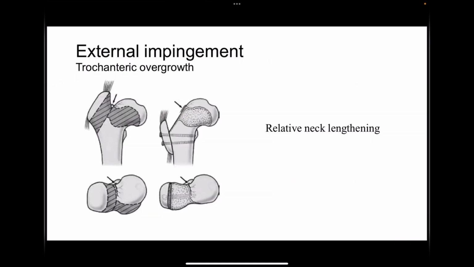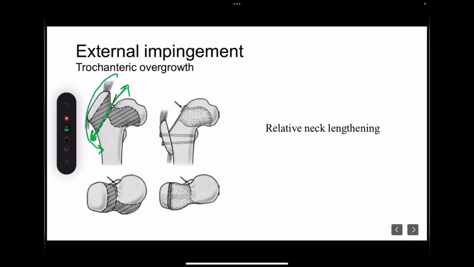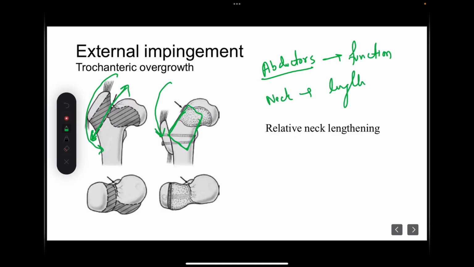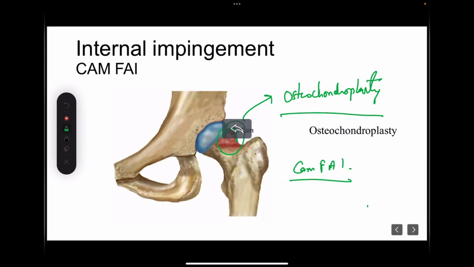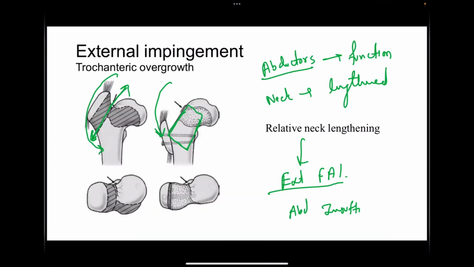The second one is external impingement. That was happening because of the short neck and trochanteric overgrowth. So what can we do? We can osteotomize this overgrown trochanter and shift it distally. Once we have shifted it, we have relatively lengthened the neck and we have distalized the abductors, so that the abductors are now functional and the neck has lengthened relatively. So even external FAI is resolved and abductor insufficiency is also taken care of. So this procedure is relative neck lengthening in external impingement.